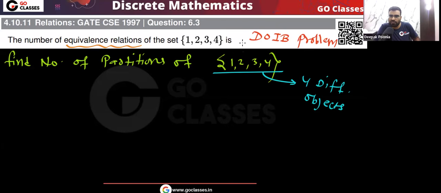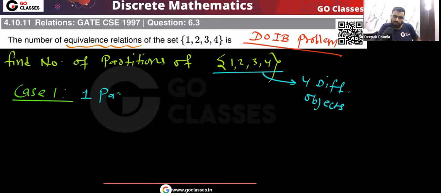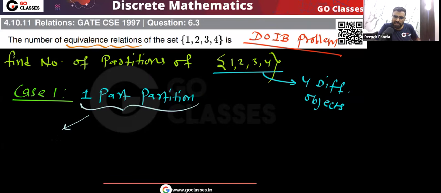So let me create the cases. When I create the cases, I will go step by step. First, I will consider those cases where we are creating only one part. So case number 1, we are creating only one part, a one part partition. If you are creating only one part, then what will happen? All the elements will go in the same part.